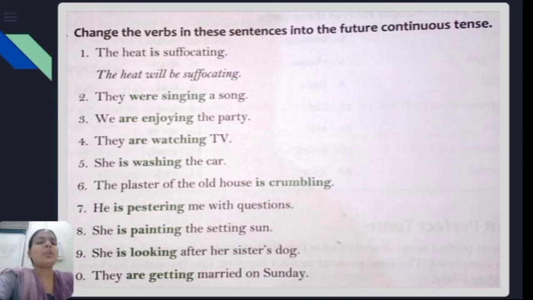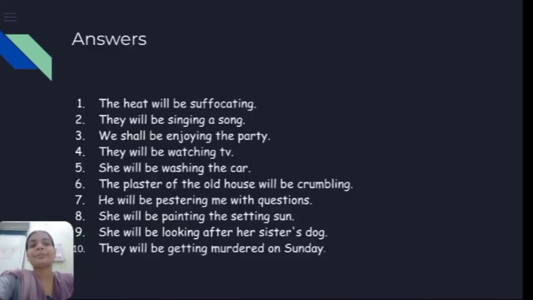Now, I hope till now you have already done the exercises. You have already changed these sentences into future continuous tense. So quickly match your answers. Here you are. The heat will be suffocating. They will be singing a song. We shall, or even you can write we will, both are correct. We shall be enjoying the party. They will be watching TV.